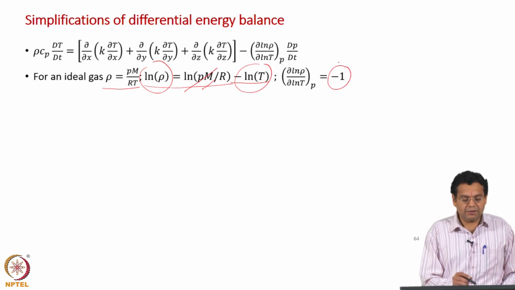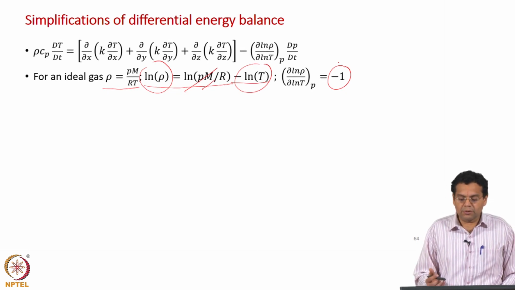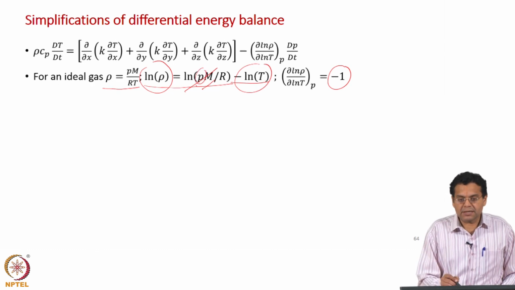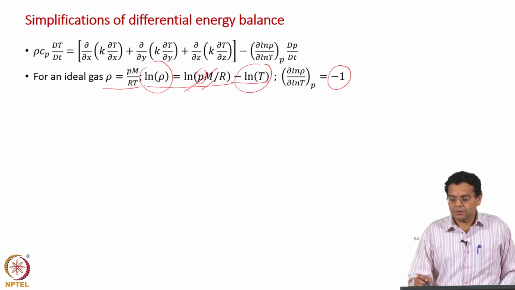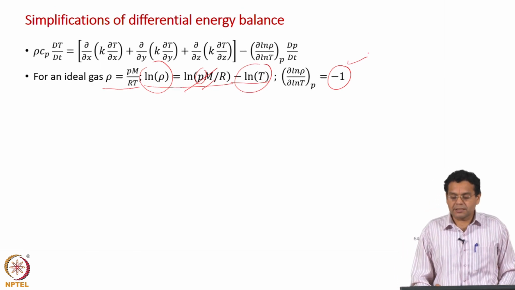So, we have taken the ideal gas, taken logarithm on both sides and found out what is dou ln rho by dou ln T. Why is it dou? Because pressure is kept constant. So, that term goes to 0. So, you have got dou ln rho by dou ln T at constant pressure is equal to minus 1.